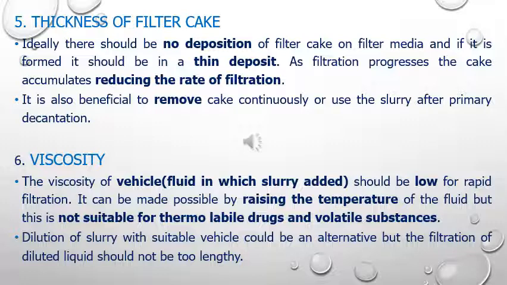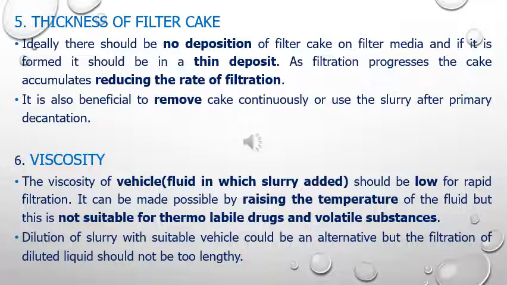Next point is the viscosity. Here we are talking about the viscosity of the vehicle. Vehicle is the fluid which is added to the slurry. So viscosity of the vehicle should be low, which will increase the rate of filtration. Now this can be achieved by increasing the temperature, but increasing the temperature is not applicable when the slurry contains thermolabile drug or volatile substance.